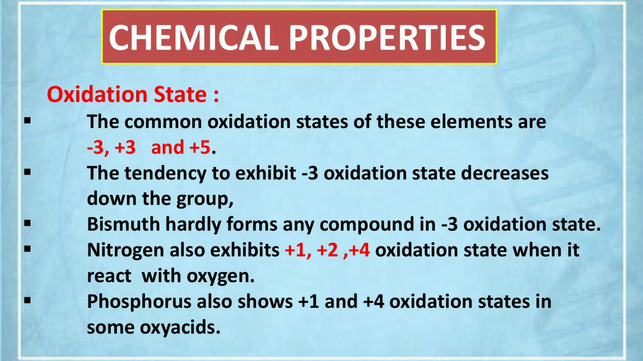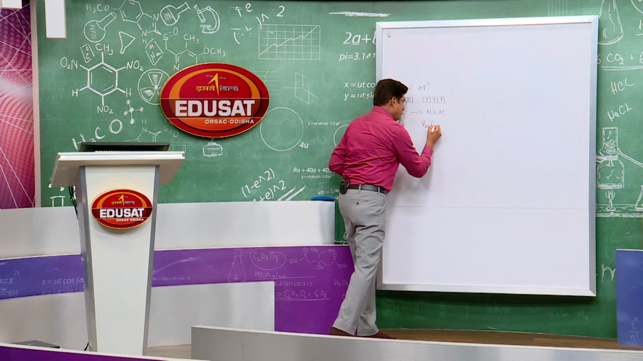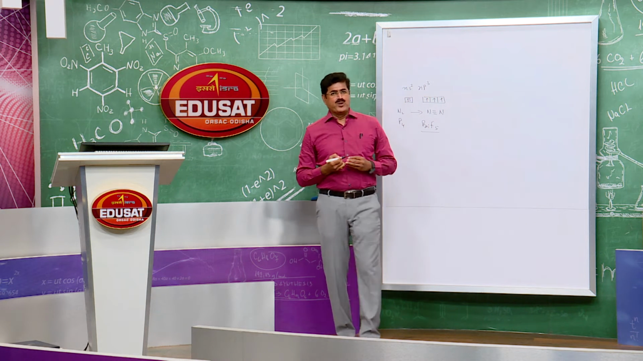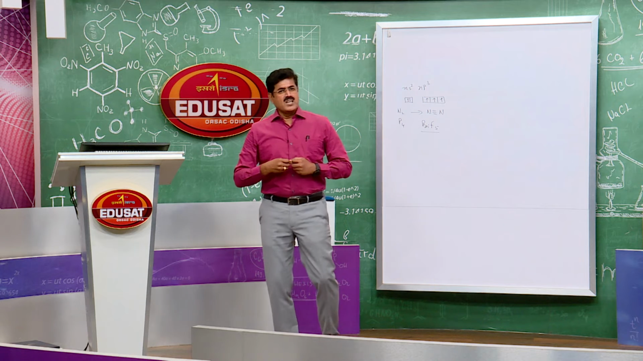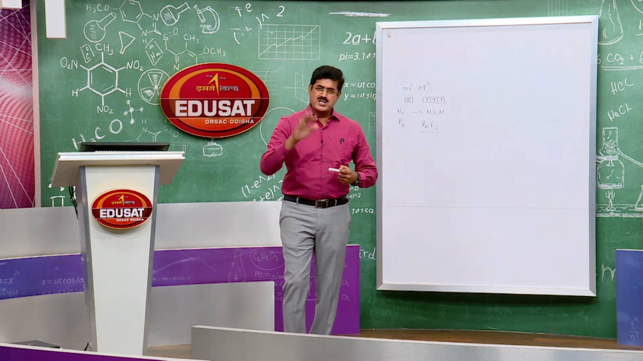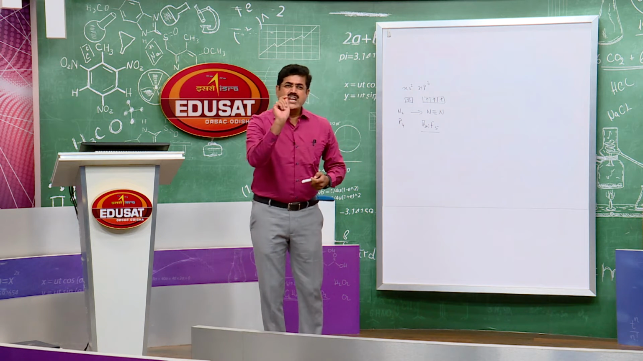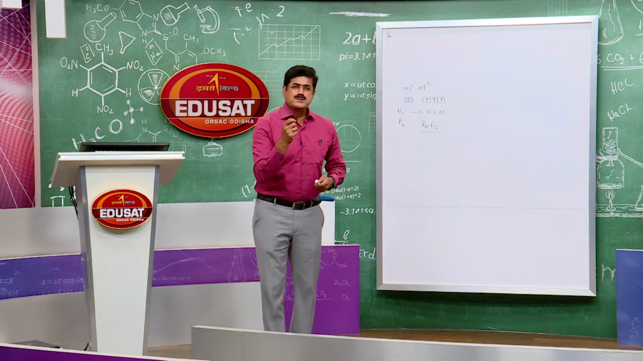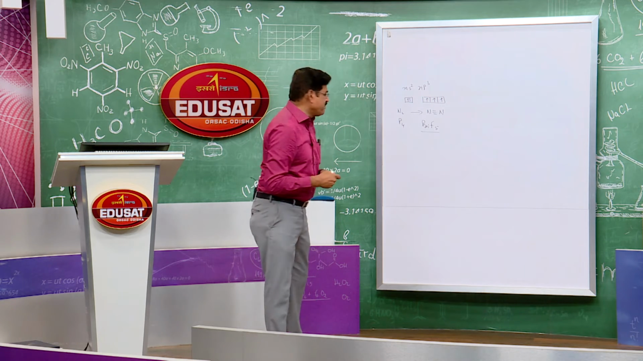Why not +5 oxidation state? Bismuth has the least tendency to show +5 oxidation state. The only compound of bismuth available in +5 oxidation state is bismuth pentafluoride. Let me write that. The compound is BiF5, bismuth pentafluoride, where bismuth exhibits +5 oxidation state, otherwise +3. Why not? Due to the inert pair effect. Bismuth exhibits the inert pair effect.